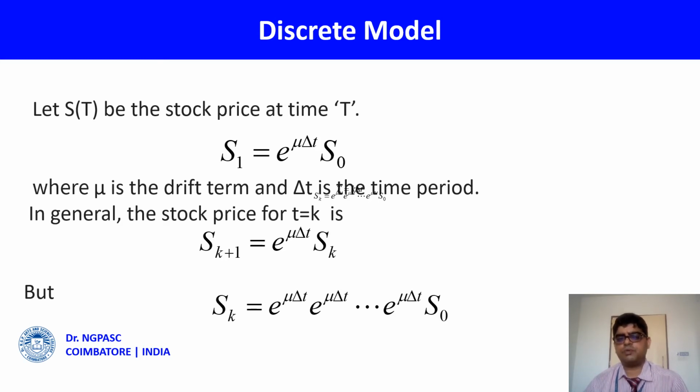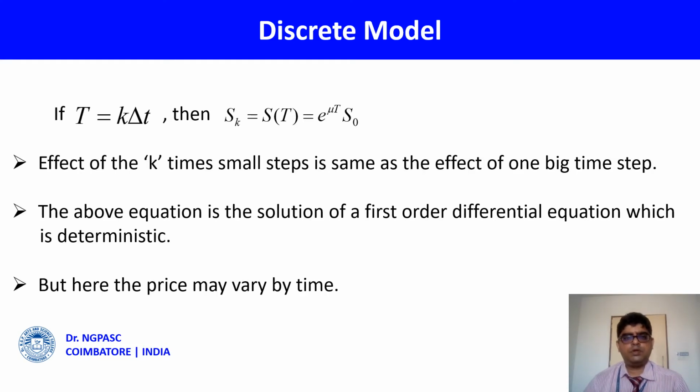Substitute for S_(k-1), then S_(k-2). Finally, we will get an equation in multiples of S_0. So put k delta t equal to capital T. Then we will finally arrive at the solution. That will be the deterministic one. If we know the value of S_0, capital T and k, we get the solution.